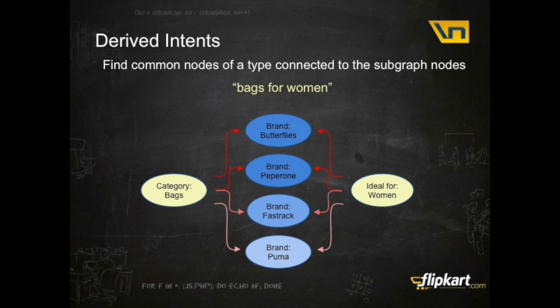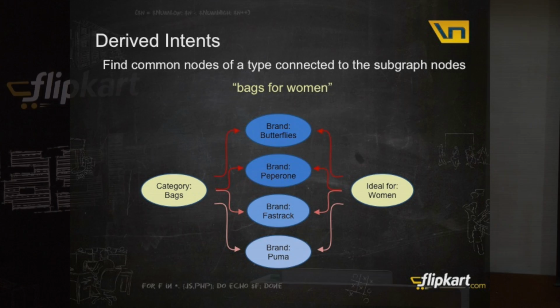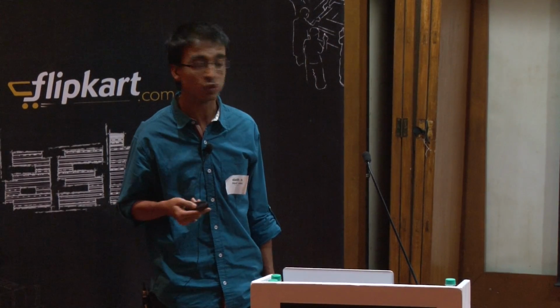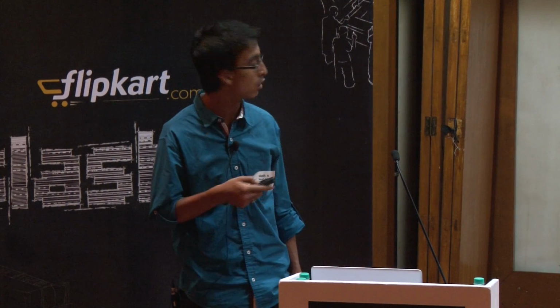This is ordered based on the edge weight and the ranking score of the node itself. So we are able to find out that bumping up products that have brand Butterflies or brand Pepperoni makes more sense than brand Fastrack or brand Puma.